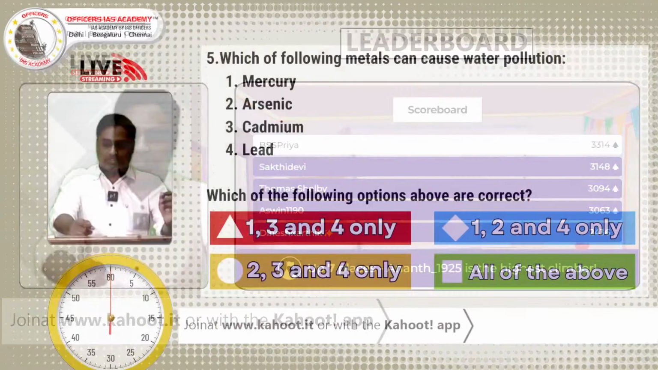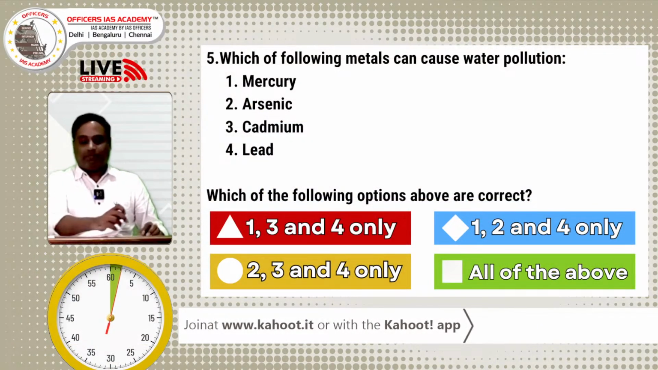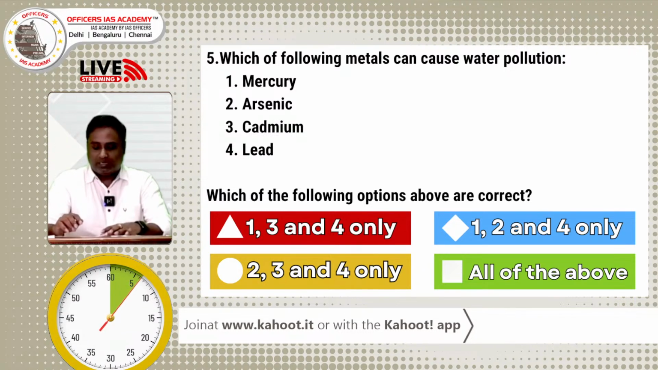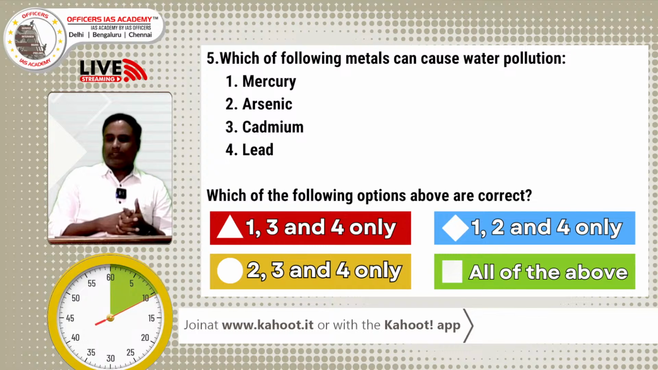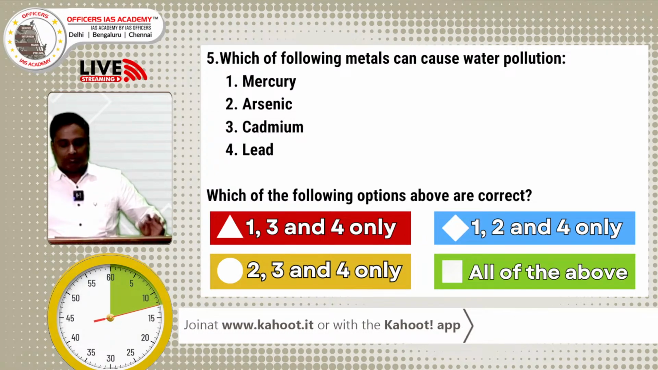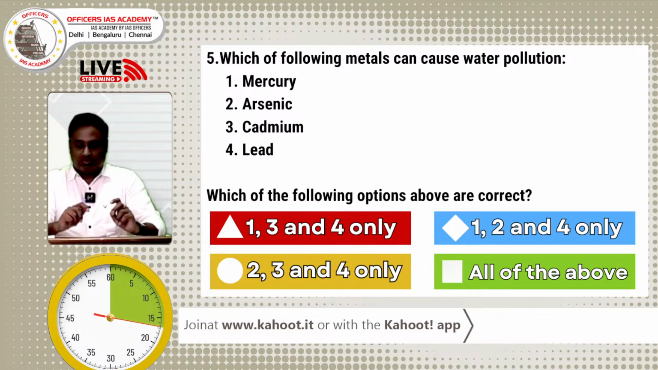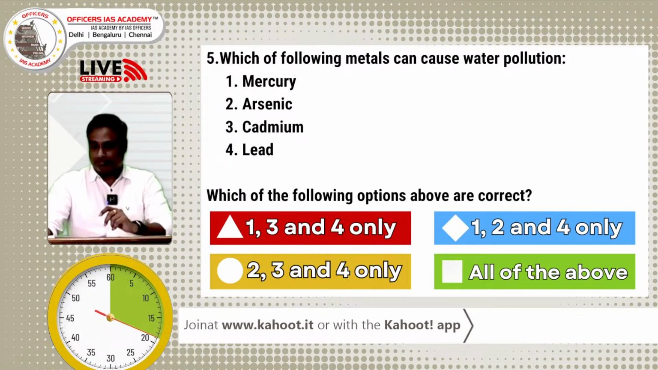So, we'll go to the next question. Question number 5. It's a 30-second, single point question. I think it's very easy to score one point from this question. Which of the following metals can cause water pollution? The way people are answering, it looks very easy.